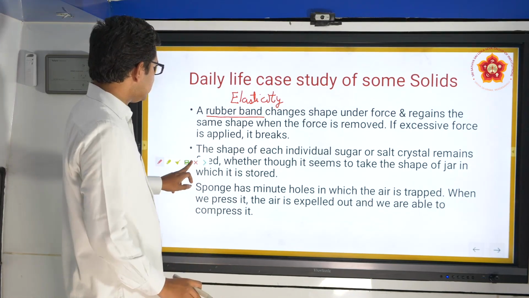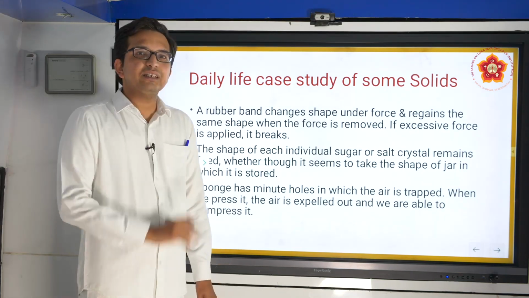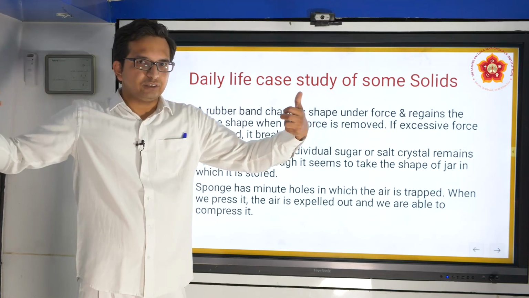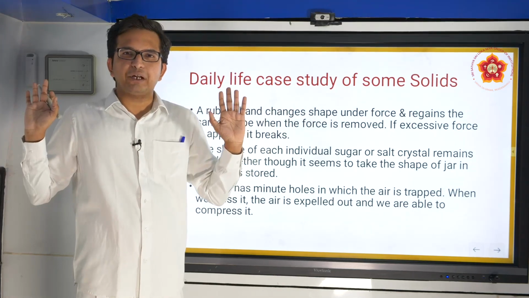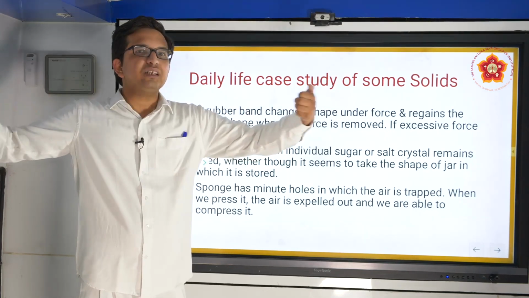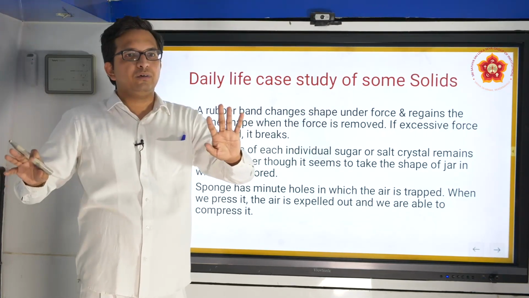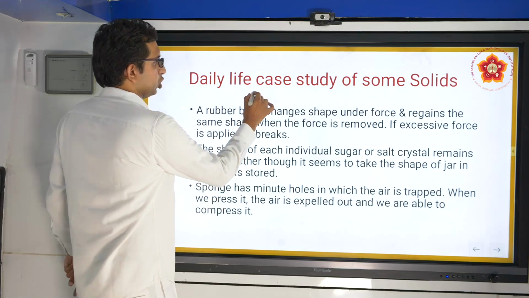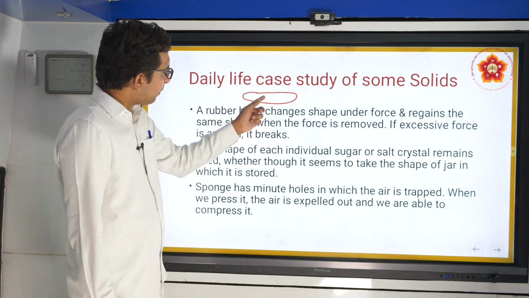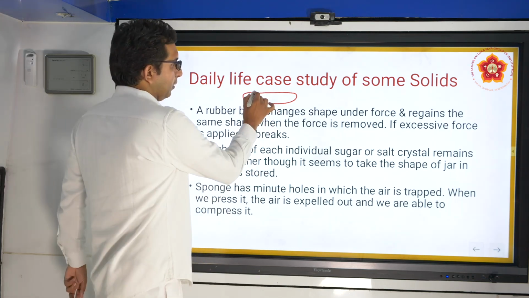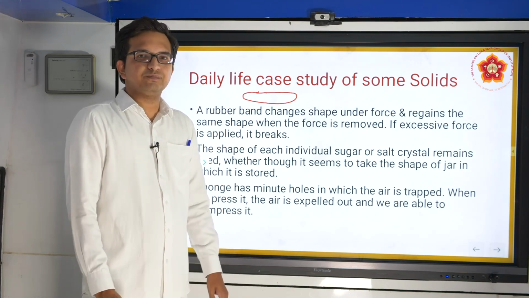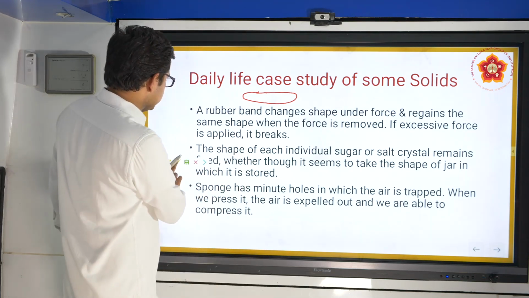This elasticity is an important component whereby we are able to stretch the rubber band, and once we release the pressure, the rubber band comes back. But if you apply excess pressure, then it will break. So realize that a rubber band is a solid. If I have to represent the rubber band like this, there is space between, but the rubber band particles are tightly packed with each other. Moving on to the next segment now.